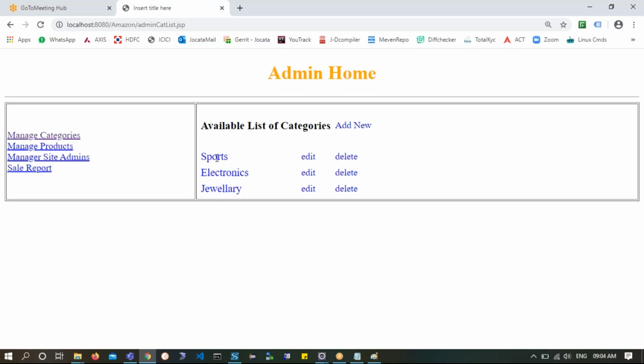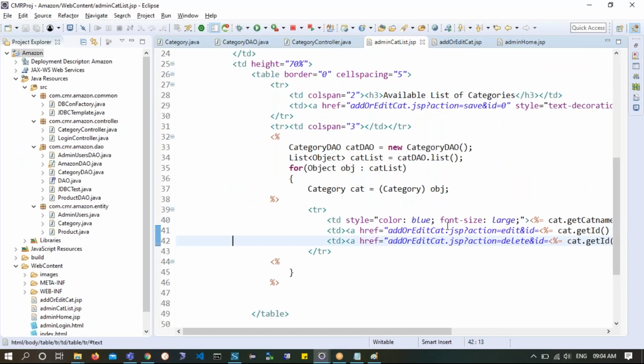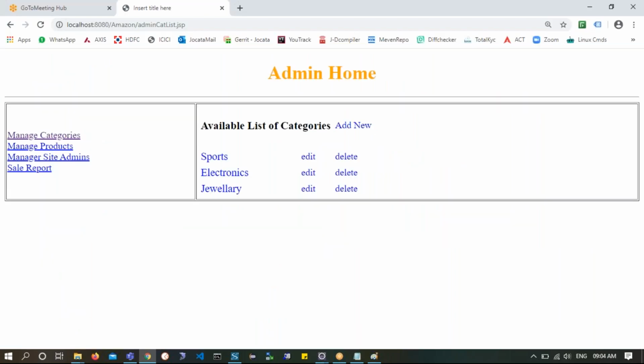Okay, so this is how it is. You can give some nice color also if you want. Instead of blue, you can say some orange, red, or something. It looks very nice. This space can be edited like anything. Now here, when I click on edit, I want this to be taken to add or edit.jsp, which I haven't